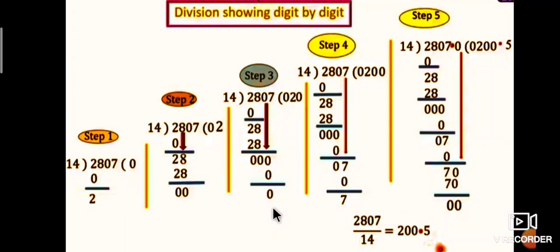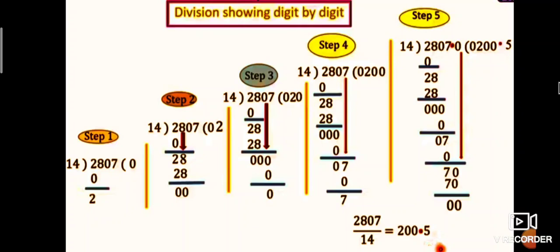In the fourth step, bring down another digit, that is the 7. 7 is not completely divisible by 14. Therefore, in step 5, take the decimal point.